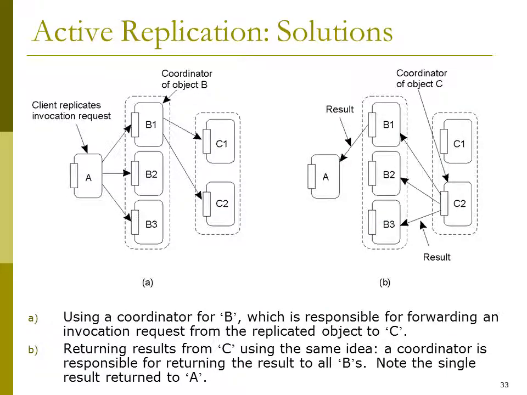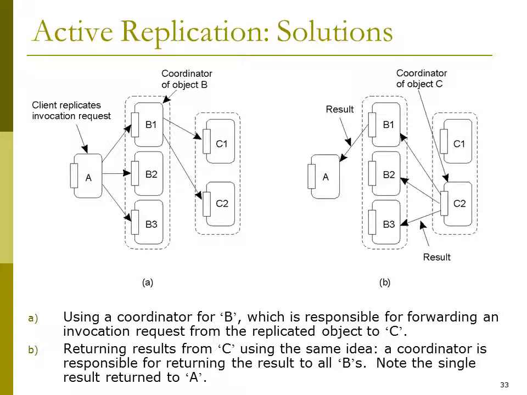Diagram A shows using a coordinator for B, which is responsible for forwarding an invocation request from the replicated object to C. So diagram A shows a coordinator.